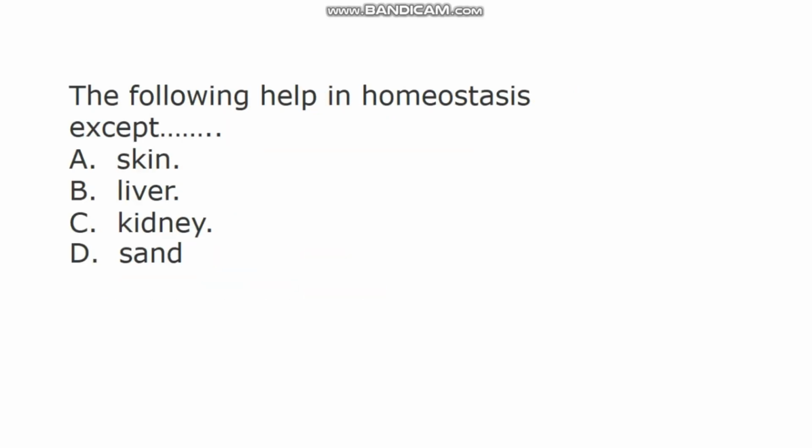The next question says, the following help in homeostasis except dash. A. Skin, B. Liver, C. Kidney, D. Sand. In this question, the correct answer is D. Sand. So among these options, skin is one of the organs that help in homeostasis. The liver helps in homeostasis. Kidney helps in homeostasis. But option D is not among the structures that help in homeostasis.